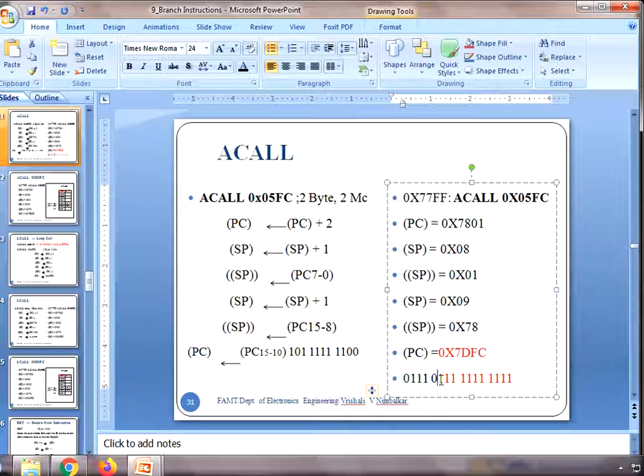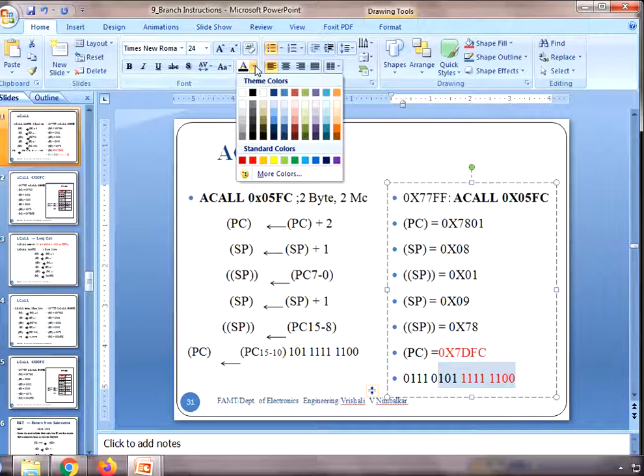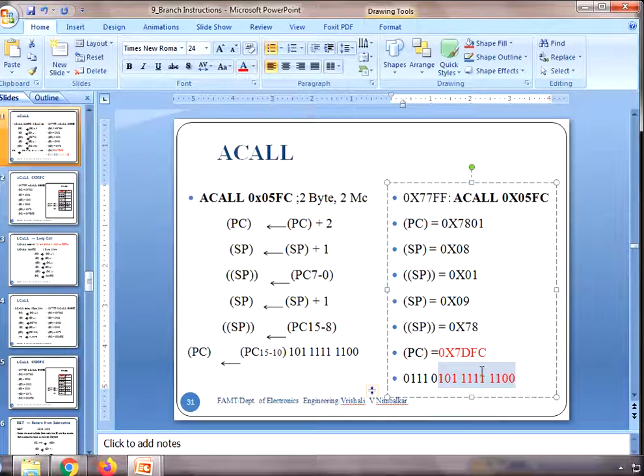Okay, so let me change that. The lower 11 bits will be changed. So 5 is 101, then F is 1111, and then C is 1100. So the point was these are the bits coming from the subroutine address 5FC, whereas the upper 5 bits remain the same.